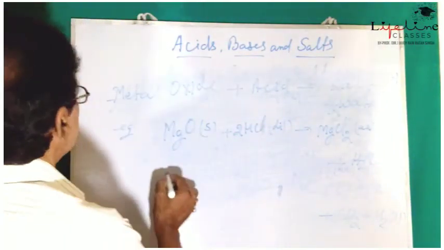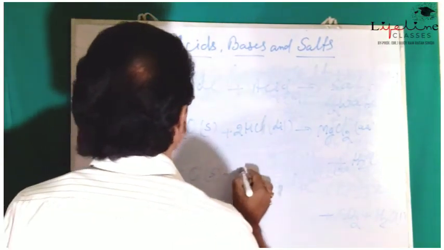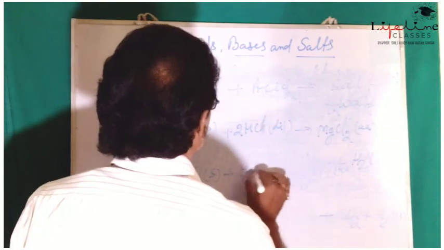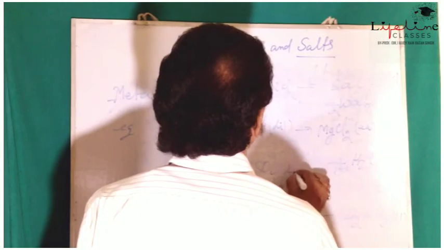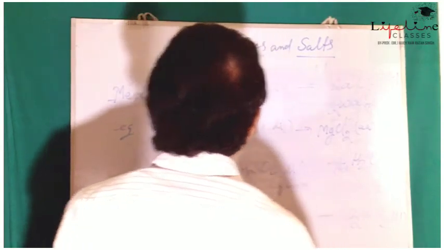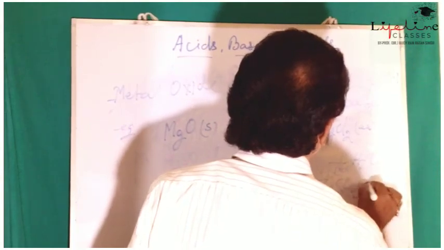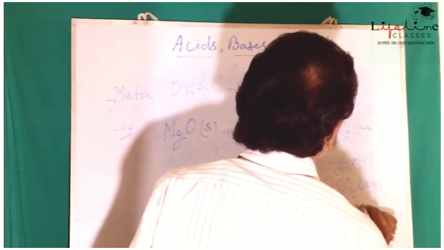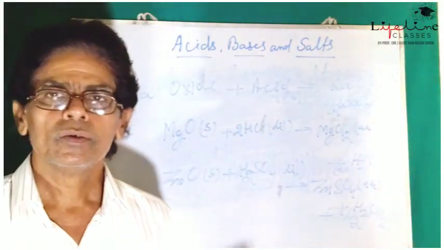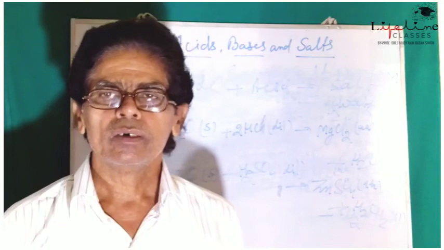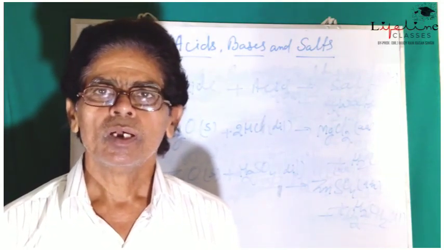In the same way, ZnO solid plus H2SO4, the acid may be dilute HCl or H2SO4, gives ZnSO4 aqueous plus H2O.